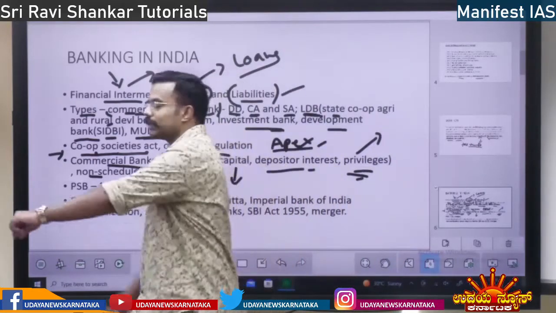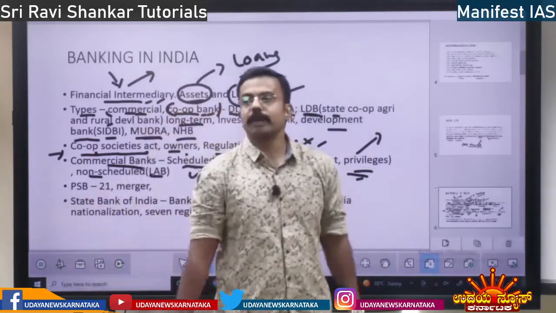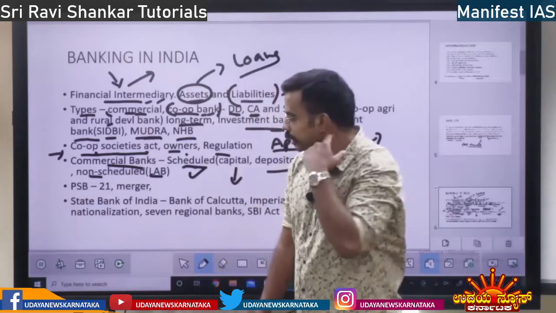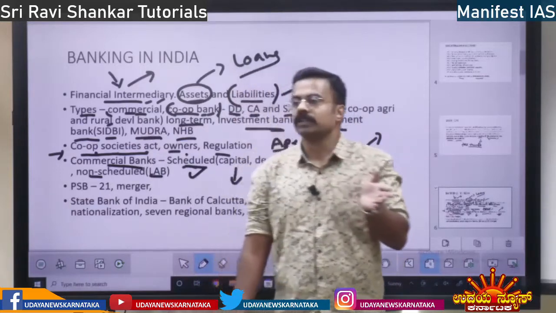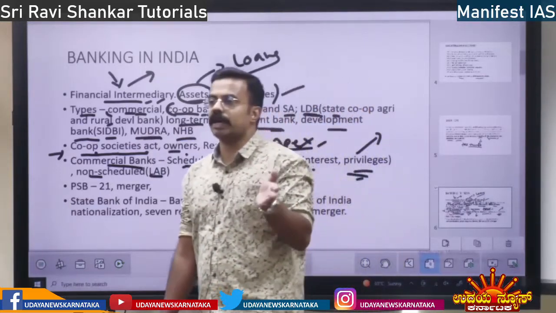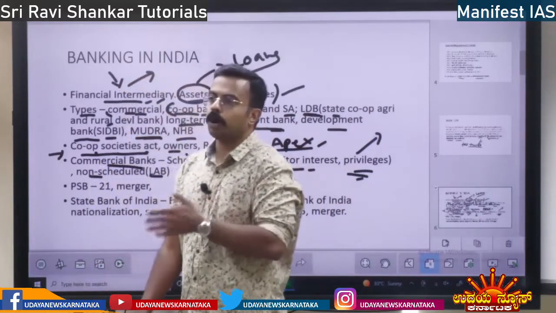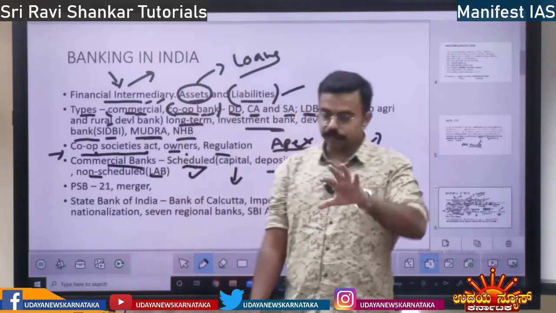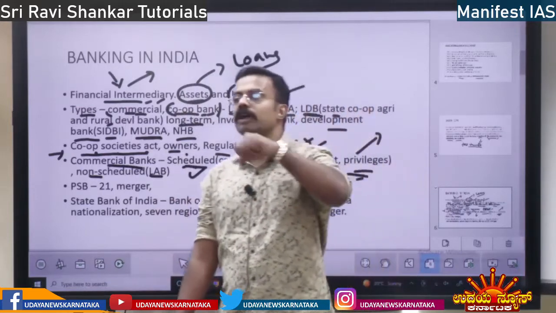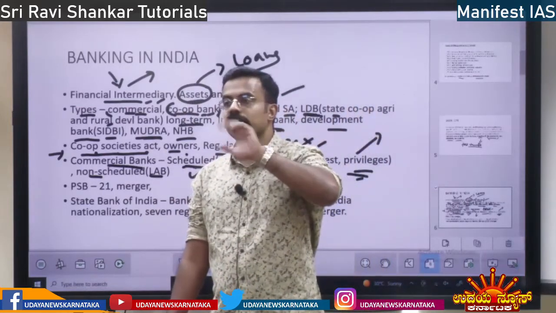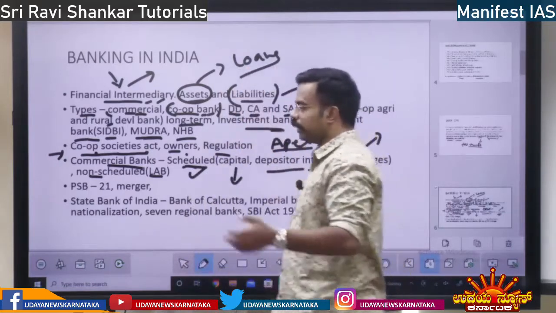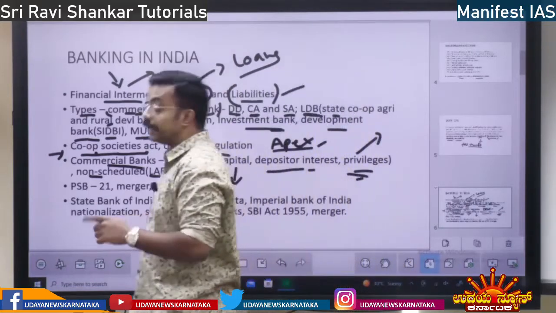PSB, public sector banks, there are actually 21 public sector banks. So in 2017, the 6 associate members, State Bank of Mysore, State Bank of Travancore, Bikaner, Jaipur, all these banks were merged into State Bank of India, right? In 2017. Also in 2019,